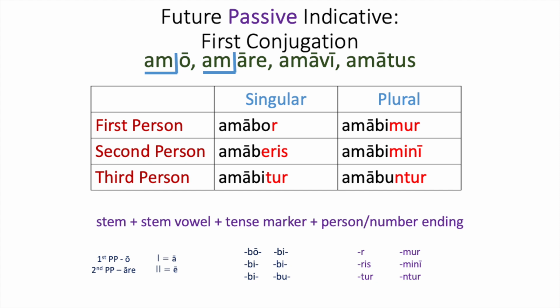So amabor has I will be loved with that o, just like in the active. Second person singular, like we said, changes to amaberis, you will be loved. Amabitur still has the bi that you expect. So she will be loved, or he will be loved, or it will be loved. Amabimur, still the bi for we will be loved. Amabimini, y'all will be loved, still has the bi. Third person plural still has the bu. Amabuntur, they will be loved.